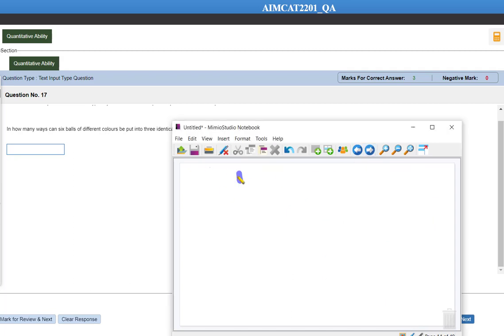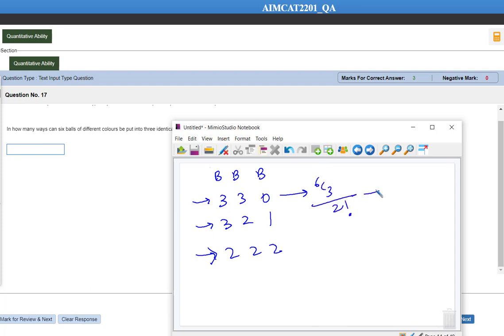We want the total addition to be 6. There are 3 boxes, the total is 6, and we are done with the combinations with 4. Now 3 3 0 is possible, then 3 2 1 is possible, and then 2 2 2 is possible. These are the only combinations. So 330 means 6C3 into 3C3 divided by 2 factorial. 6C3 is 20, divided by 2 is 10.